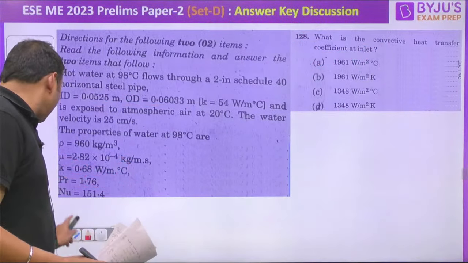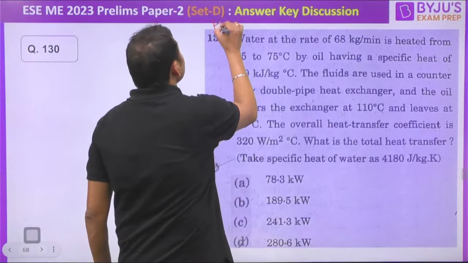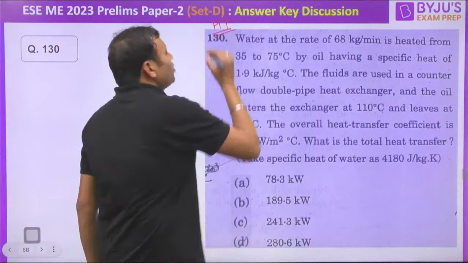Question number 130. Again, from the heat transfer. Questions were simple from heat transfer, but they were lengthy. The calculation was there. So it became difficult for the students to do the calculation without using the calculator. Water at the rate of 68 kg per minute is heated from 35 degrees Celsius to 75 degrees Celsius by oil. Oil is the hot fluid, water is the cold fluid, having a specific heat of 1.9 kilojoule per kg degree Celsius. The fluids are used in a counterflow double pipe heat exchanger.